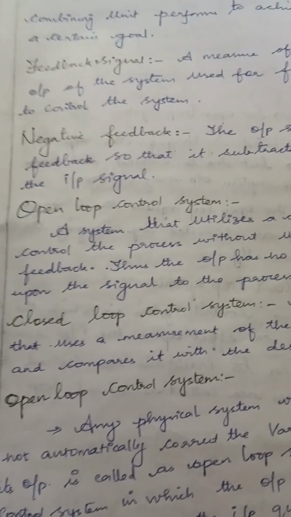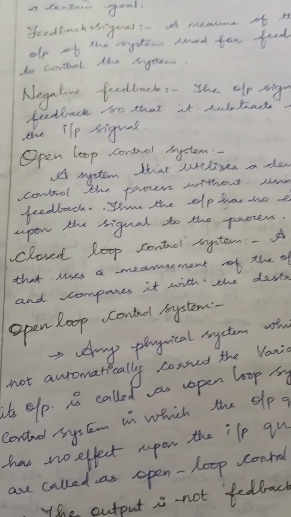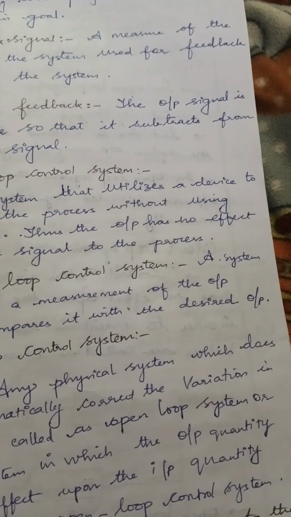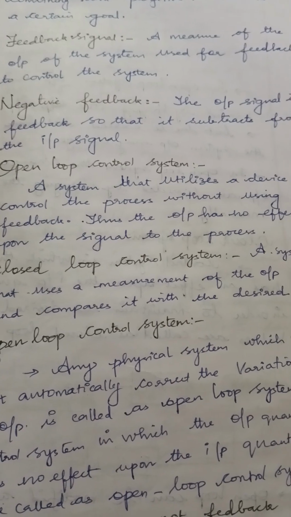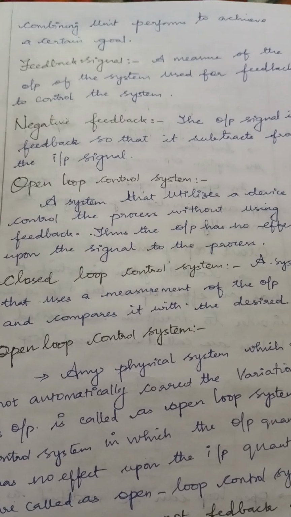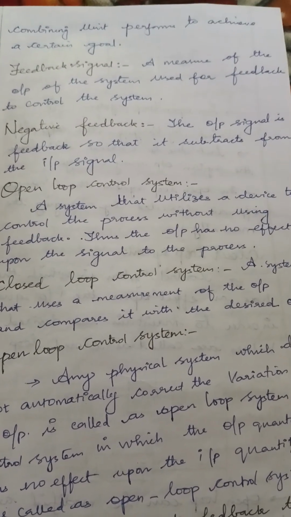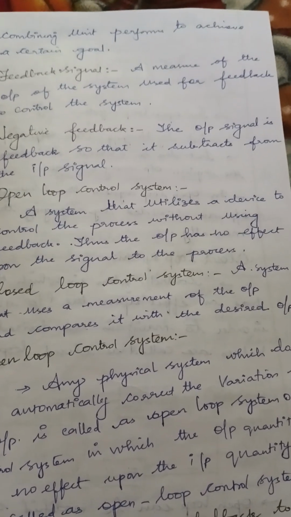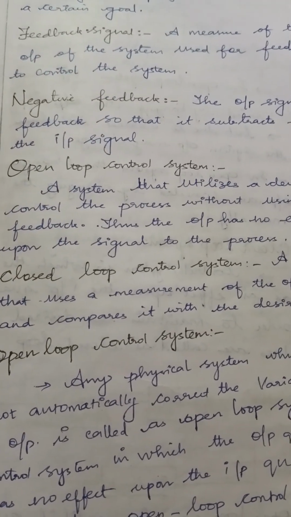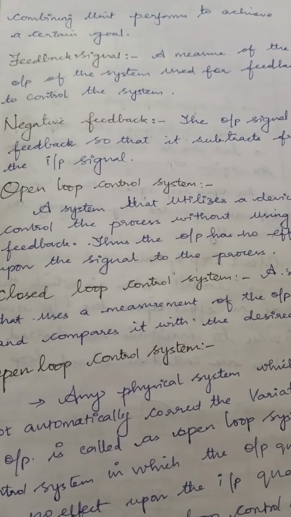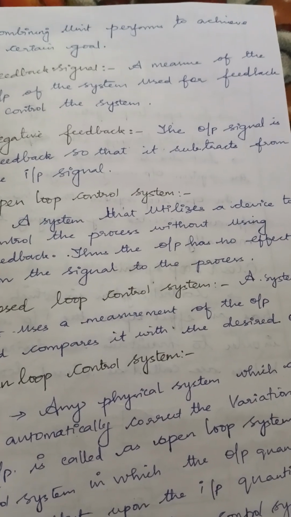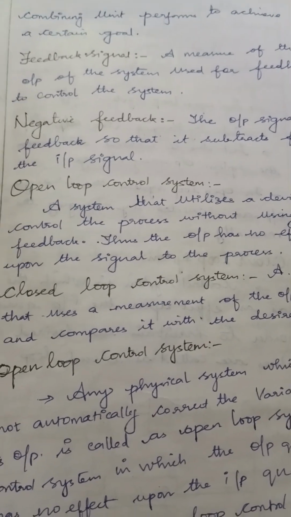Now let me see what is meant by open loop control system and closed loop control system. Open loop: let me give the definition, then I will explain. A system that utilizes a device to control the process without using the feedback. I have already told you feedback is nothing but the output of the system being given again as an input. If we give an input to a system, we get an output. If we are not feeding that output again as an input, and only relevant to the input we are applying we get the output, such a system is known as an open loop control system.